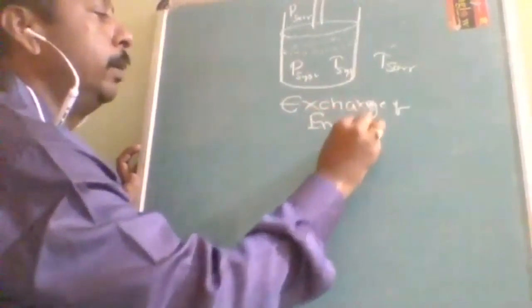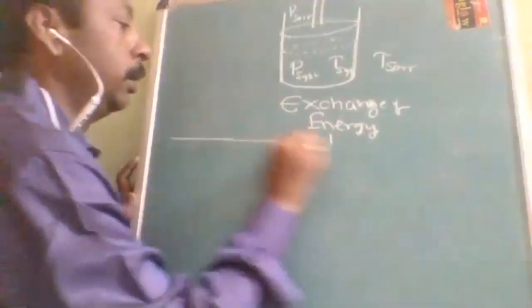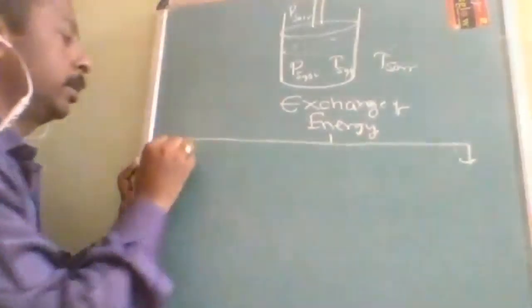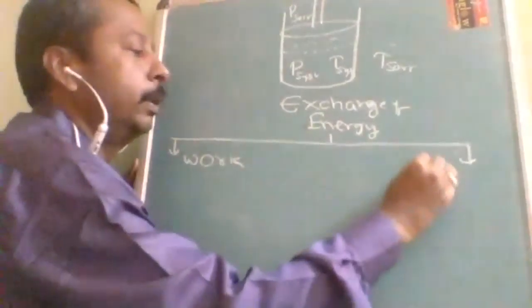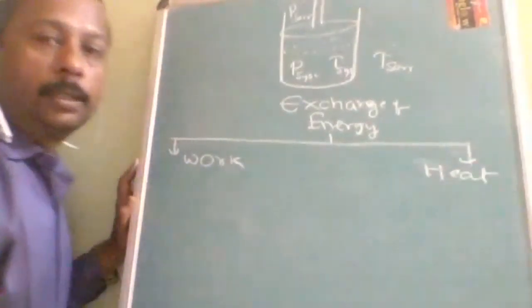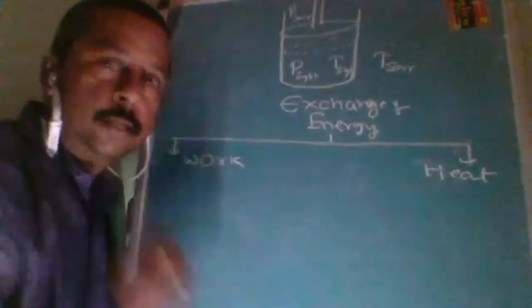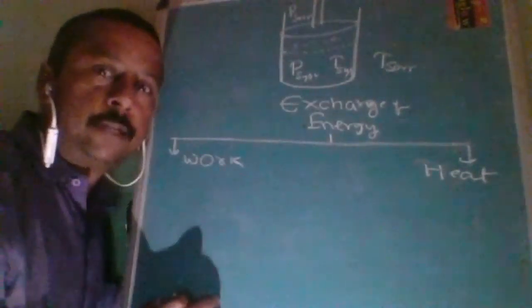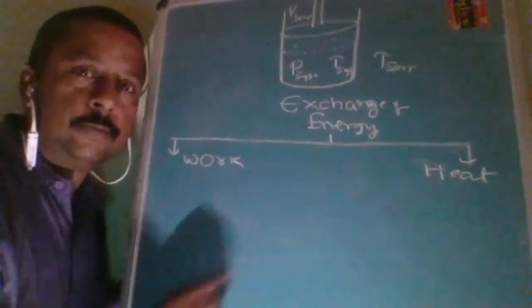Here we are going to talk about two types only. The third type we will discuss separately. Energy can be exchanged in the form of work or in the form of heat. Between the system and surroundings, energy transference can be in how many ways? Two different ways. These are the two types of exchange of energy: work and heat.